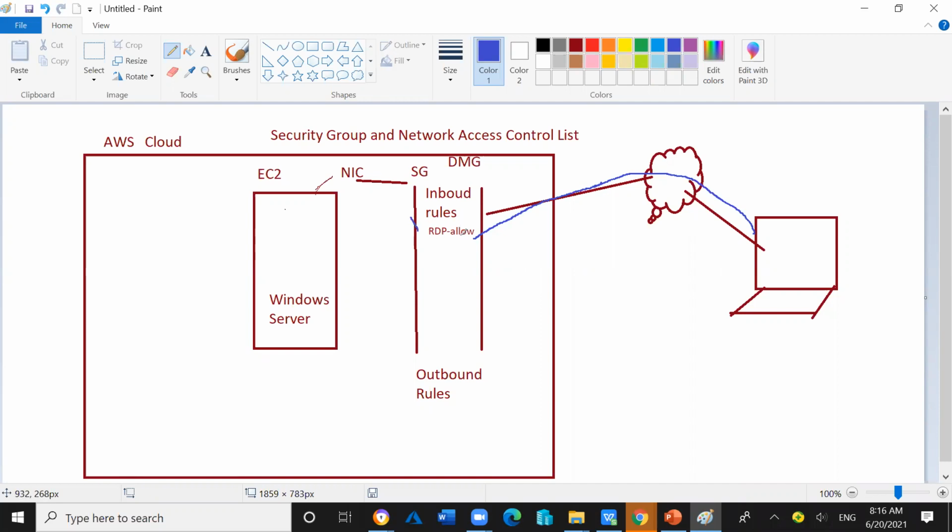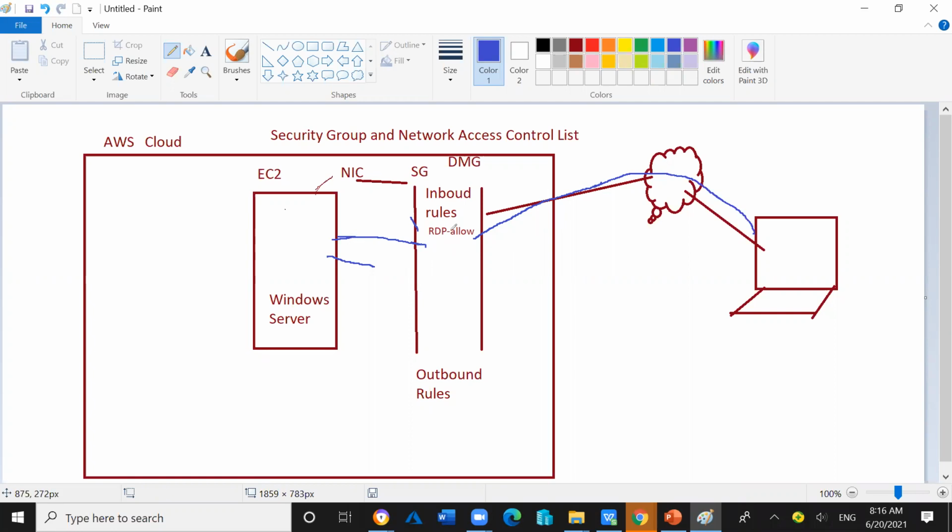If the RDP allow entry is present, then the traffic coming from behind will go through and connect to the EC2 instance. The request will reach the EC2 instance because the system will find the RDP allow entry here. The traffic is coming from the computer, from the external environment. The rule checking will happen. If the RDP is allowed, then the incoming request will reach the EC2 instance.